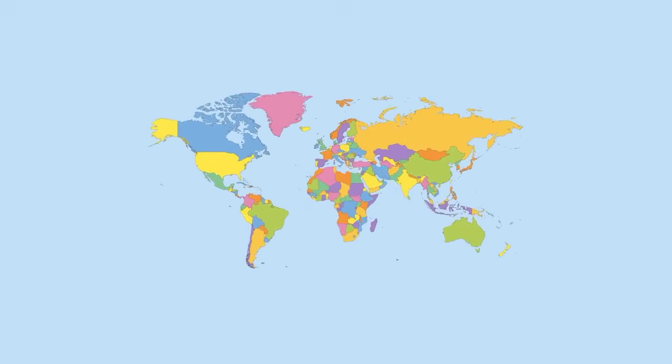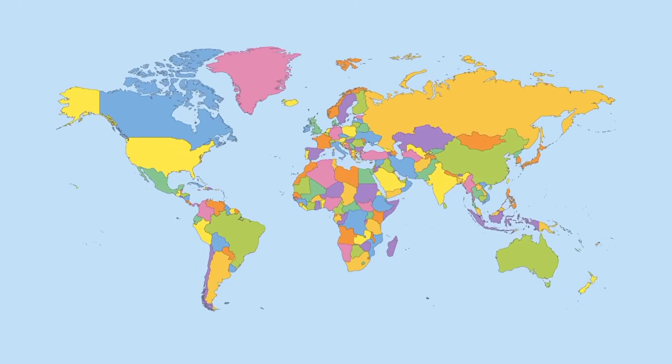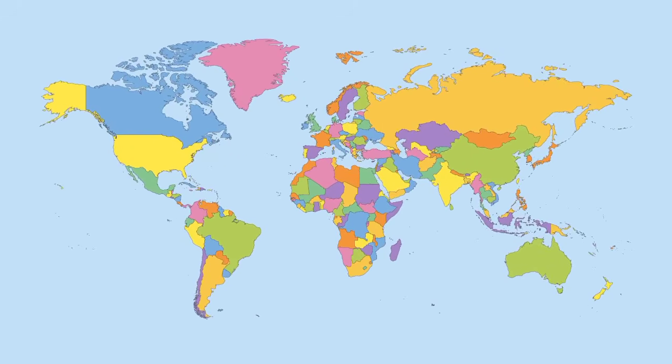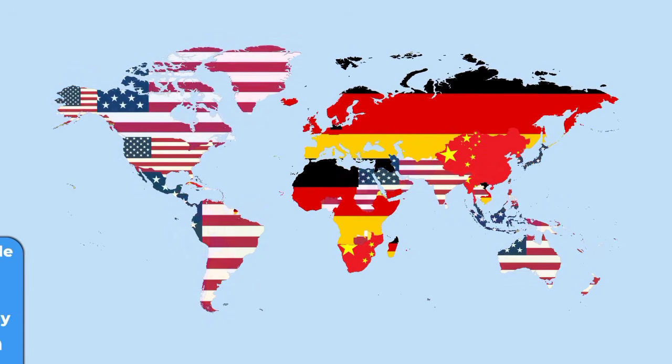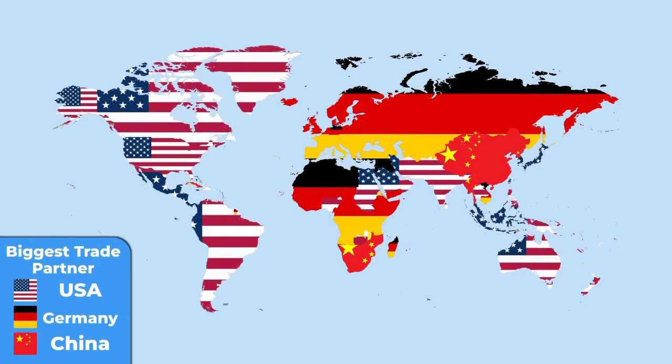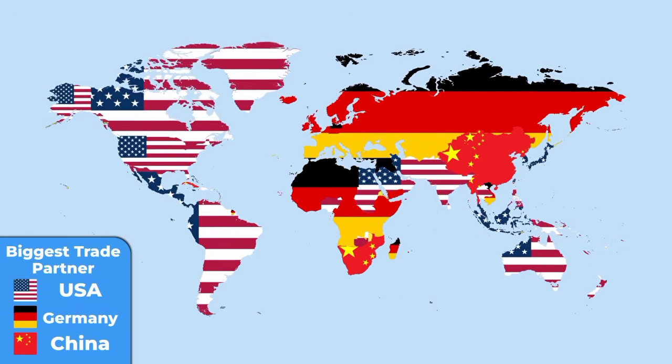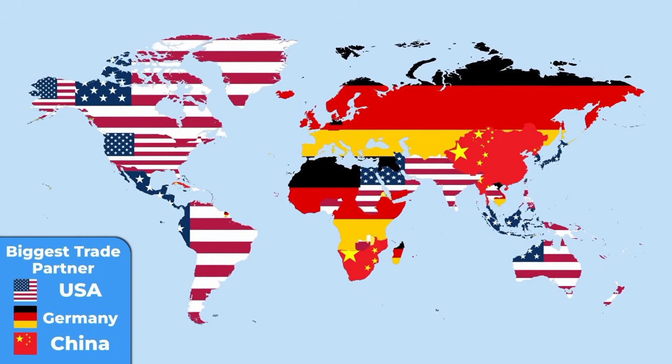I have researched dozens of world maps and found these 30 to explain everything. For example, this one will change the way you view the world. These are countries divided into three groups based on their biggest trading partners, whether they trade most with Germany, China, or the USA. But this map is totally wrong.